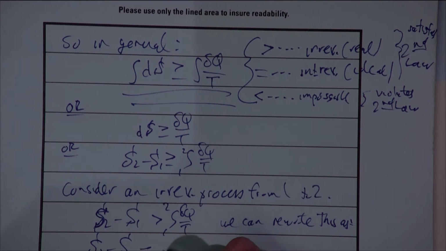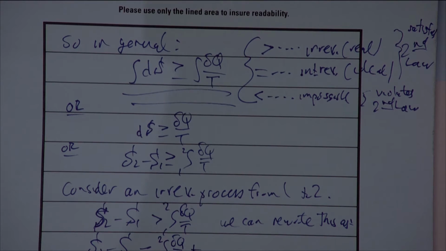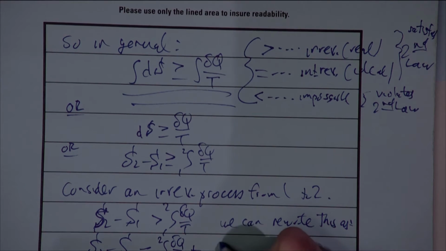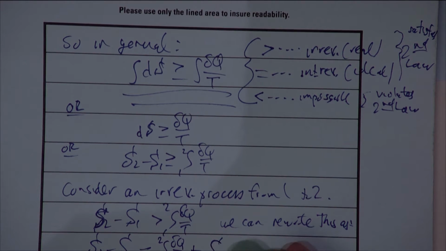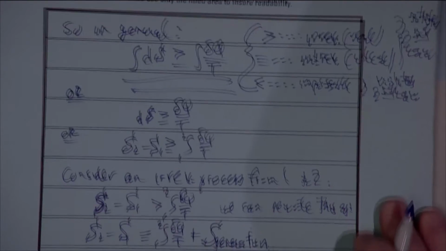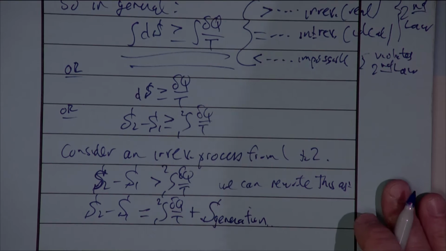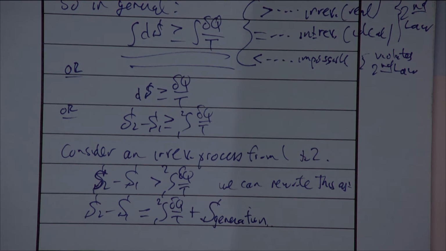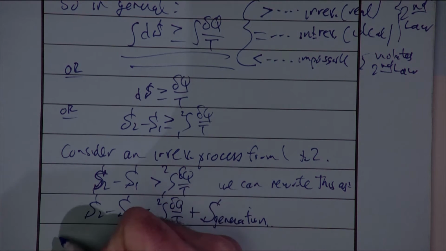So we say that it's equal to the integral of delta Q over T plus some additional amount, and that additional amount we call the entropy generation. Again, it's just a different interpretation. Instead of noting that the entropy change is greater than a certain value, we want to know by how much it's greater than that value. That amount is what we call the entropy generation.